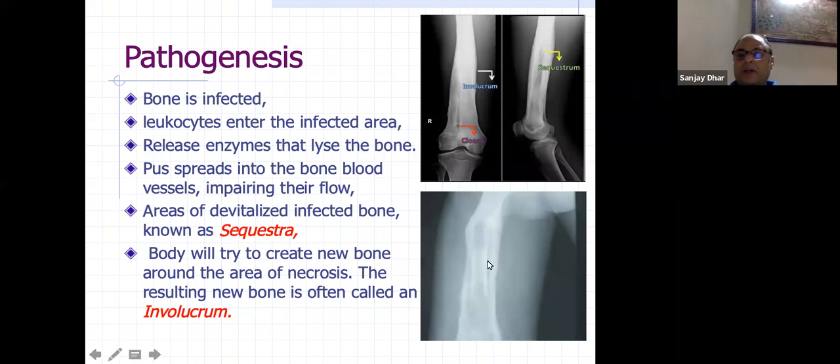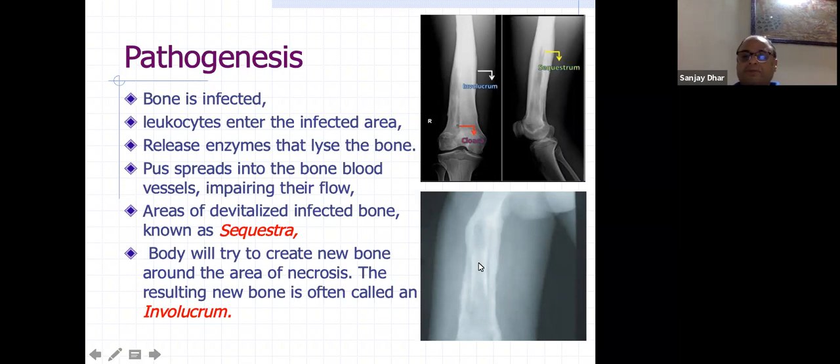So suddenly there will be something like a sequestrum here. This is the sequestrum. And that is the involucrum. The surrounding bone, which is new bone formation, is trying to protect this. It is trying to create a protective mechanism outside it, and that is called the involucrum. So this is the dead bone, that is the sequestrum. This is a definition they will ask you very commonly in the exam.